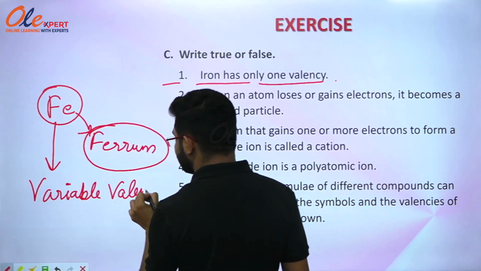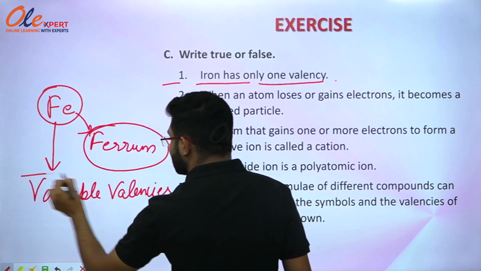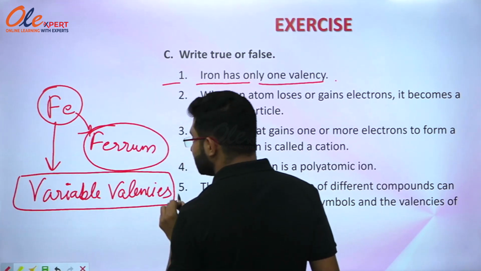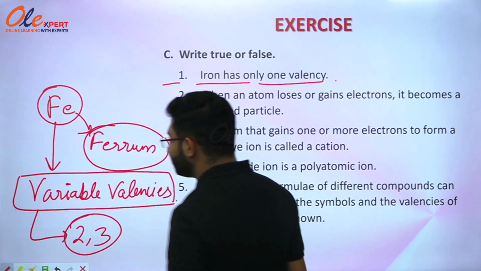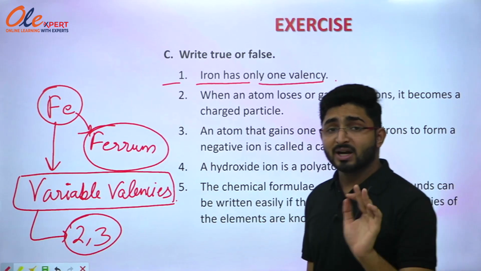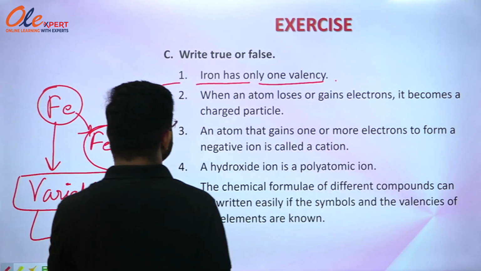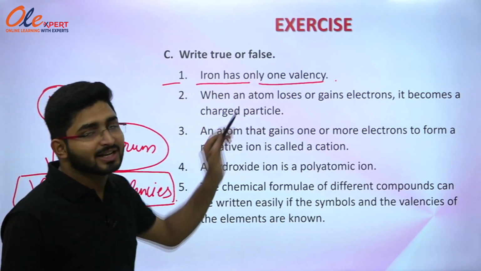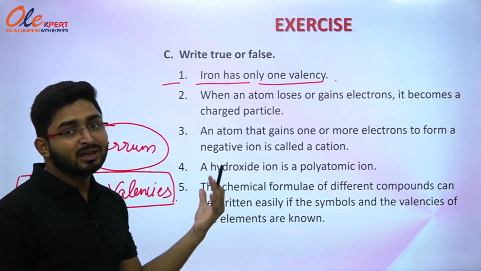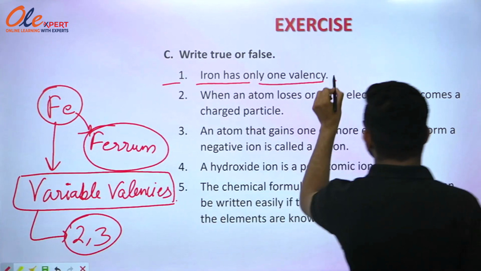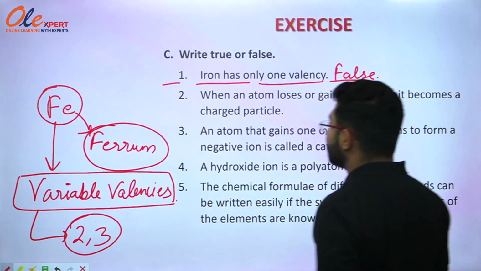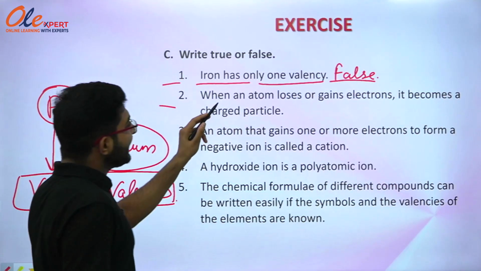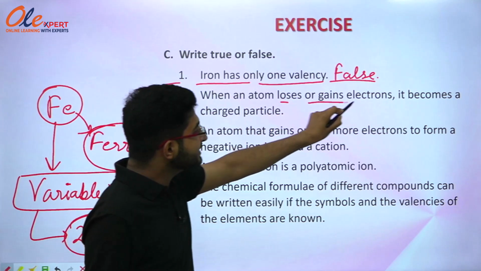Variable valencies, and those variable valencies are what? Those variable valencies are 2, 3. So it has variable valency of 2, 3. But in the statement you can see that it is written iron has only one valency. So this statement will be a false statement. So you have to write here false.